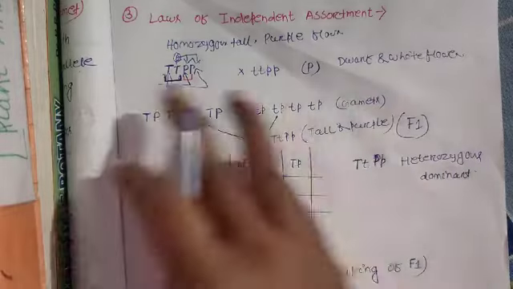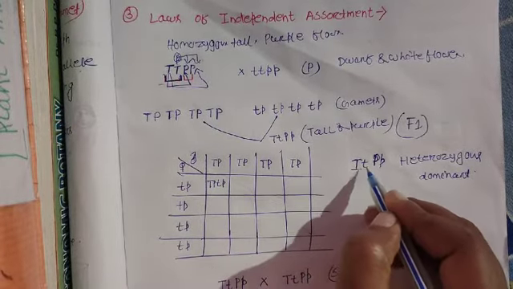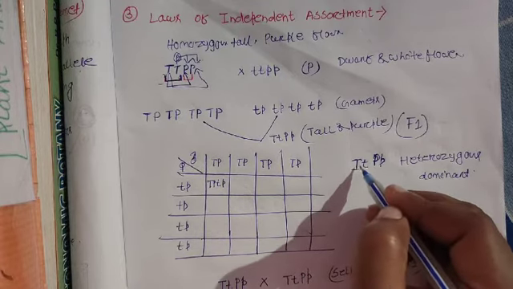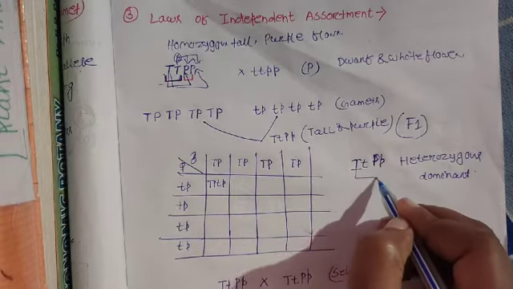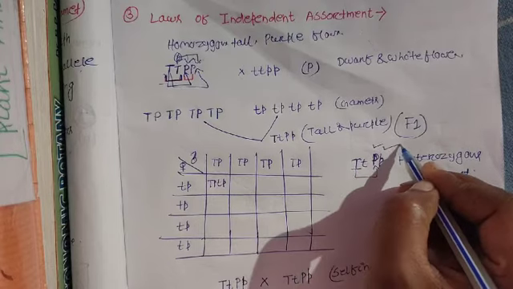So according to the law of independent assortment, the dominant allele of the height gene, capital T, can pair with capital P and small p.